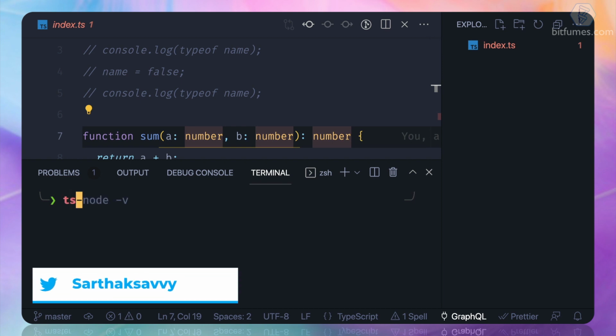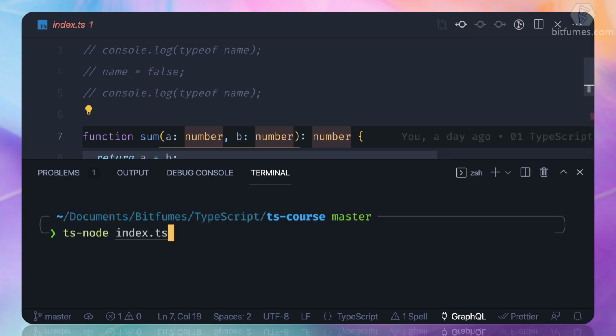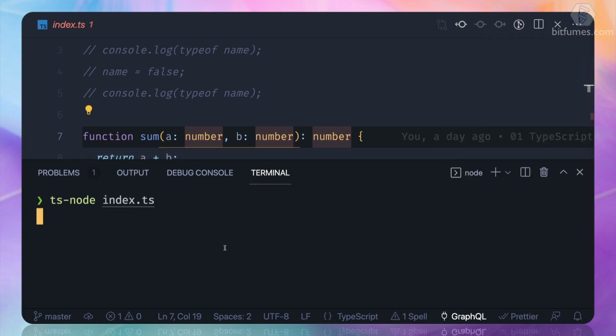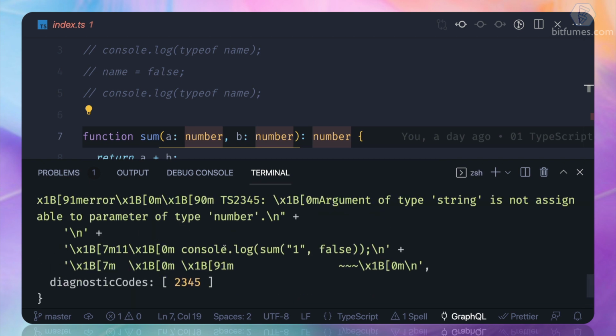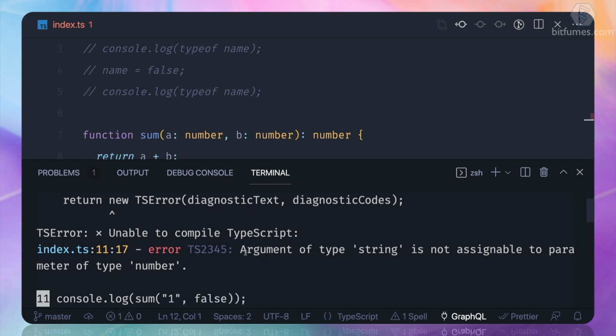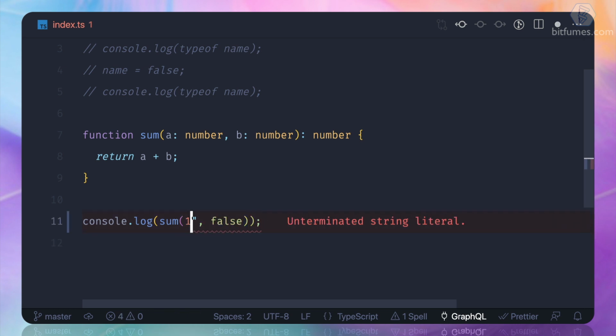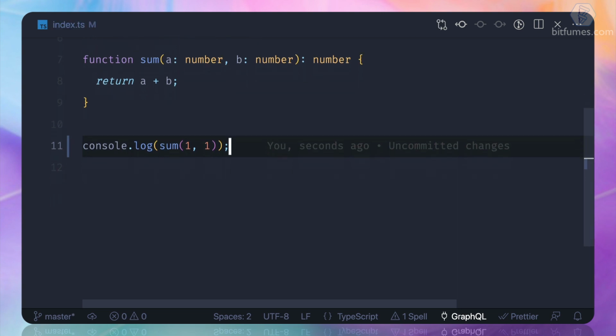Now, using this ts-node, I will try to run this index.ts file, and let's see what's going to happen. So if I run it, something bad happened. Basically it says unable to compile TypeScript. That means this ts-node is working. So what error do we have? Argument of type string is not assignable to type number. And the error we already know. So let's fix this, and we provide number in both places.